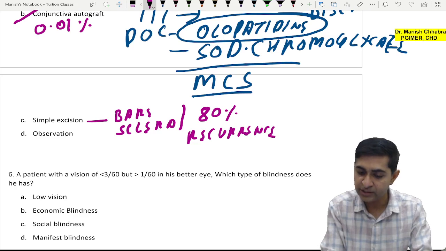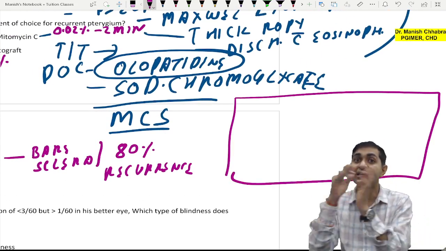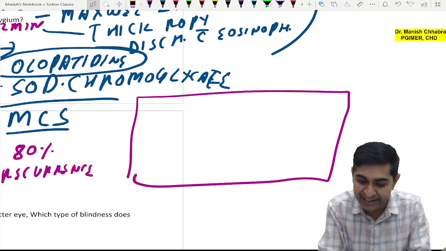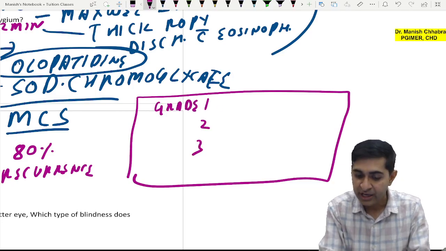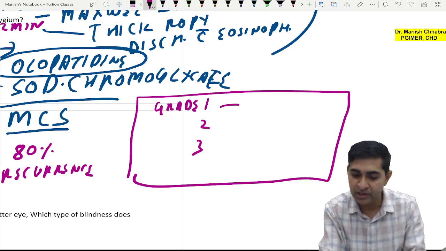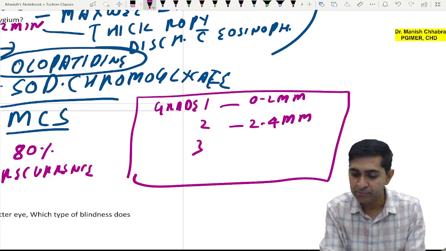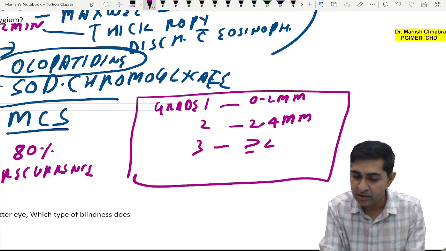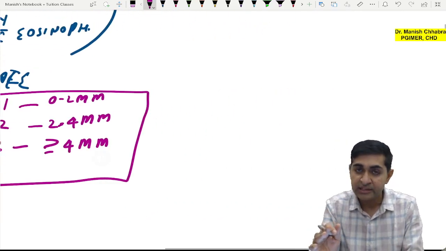Now since we are doing pterygium, let's make a box. I am going to give you 2-3 important other MCQs which are asked on this topic. So if we talk about the grading, there is grade 1, 2 and 3. In grade 1, the pterygium is 0 to 2 millimeter on the cornea, in grade 2 it is 2 to 4 millimeter, I am telling you distance from the limbus. Here, more than 4 millimeter distance from the limbus. This is the grading of pterygium.